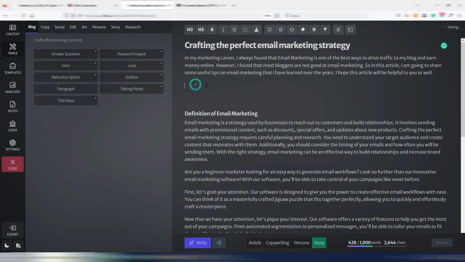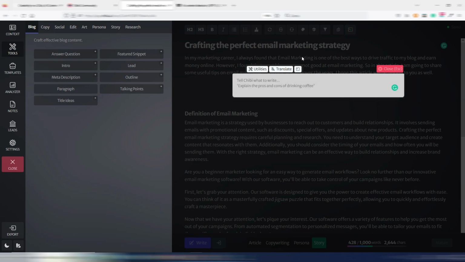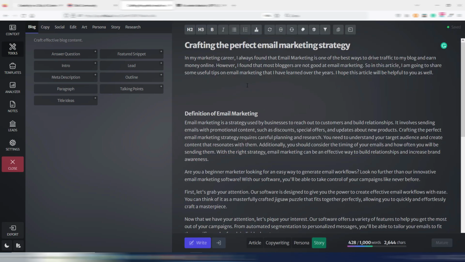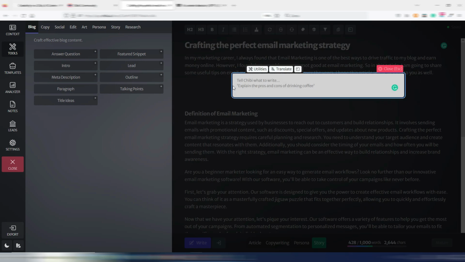And now I want to show you another way you can generate content with Chibi, and it's the command palette. You can access the command palette by clicking here. For example, this is the command palette, or you can click on Windows, it's Ctrl plus key, okay? And here is where you write your command. Exactly the same thing you do in Jasper, the same thing you do in Phrase, the same thing you do in ChatGPT. Now you can do it here in Chibi.